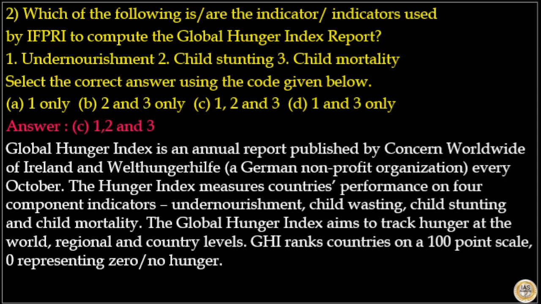Global Hunger Index is an annual report published every October by Concern Worldwide of Ireland and a German non-profit organization, Welthungerhilfe. The Hunger Index measures countries' performance on four component indicators, that is undernourishment, child wasting, child stunting and child mortality. The Global Hunger Index aims to track hunger at the world, regional and country levels. GHI ranks countries on a 100-point scale, 0 representing no hunger. So the answer to this question is option C.